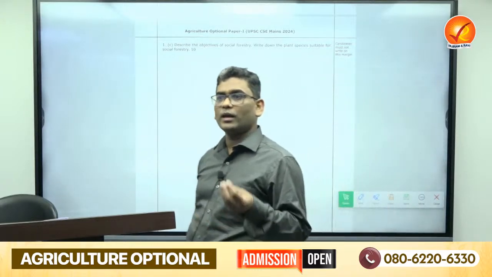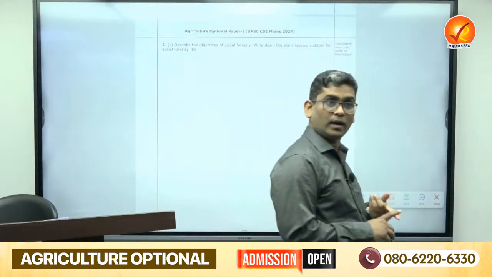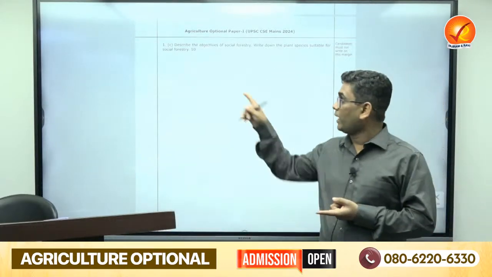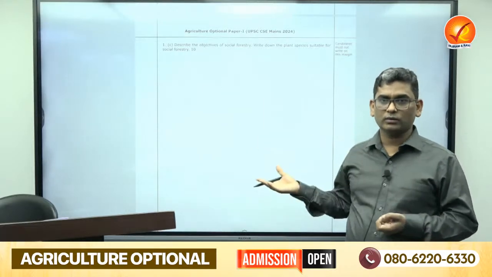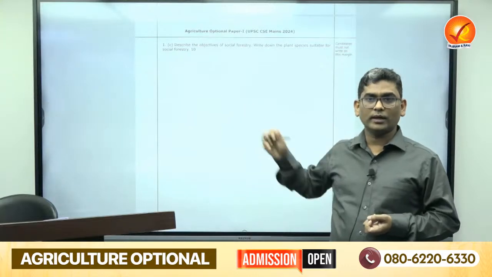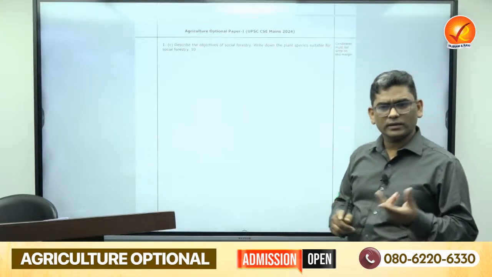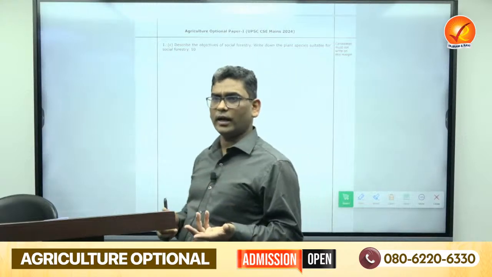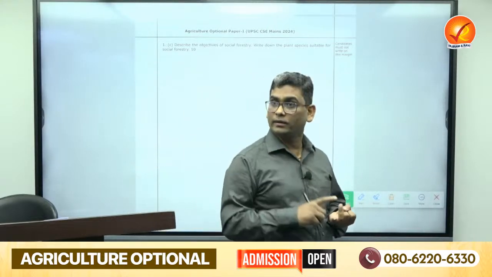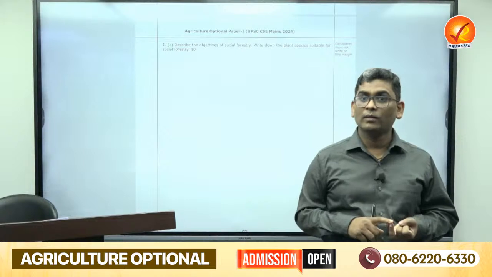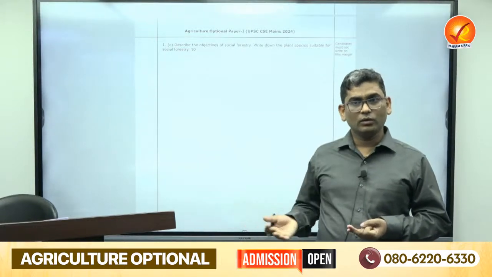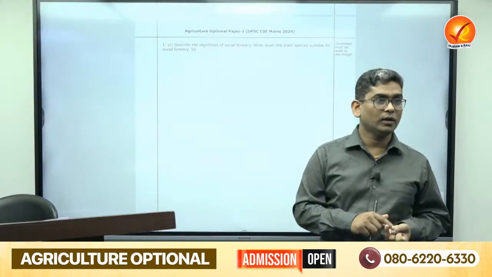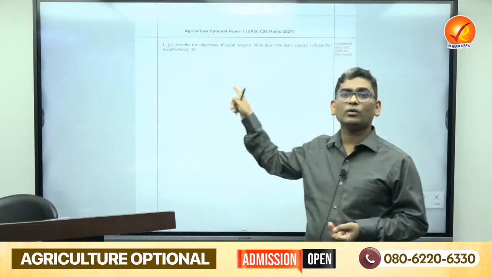You know that any plant can be suitable for social forestry because each and every plant has some benefits. But if you are categorizing plants on the basis of use, like plants for timber purpose, just give one example like teak or oak. Plants for nutritional purpose, fruit trees like mango, tamarind. Plants for windbreak, you can write eucalyptus as an example. Plants for nitrogen fixation, like Sesbania rostrata. Plants for fodder for the cattle. You just categorize plants and give 1 or 2 examples.